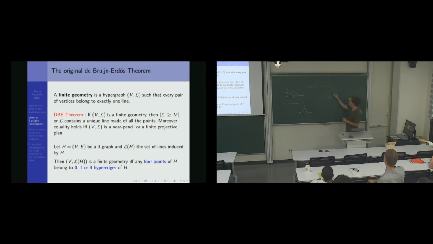I can just give you a really quick intuition. Assume that 4 points carry exactly 3 hyperedges.